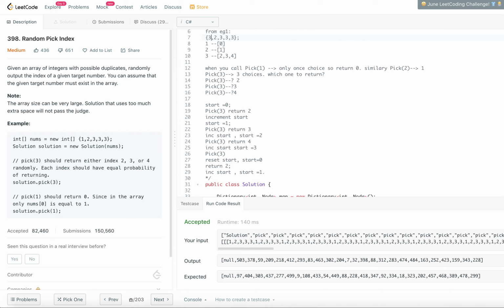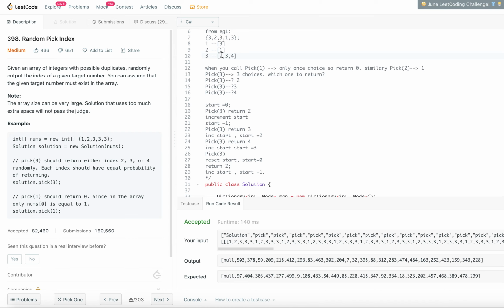So let's say 3. It's same as our original array, but I'm going to change it. So 2 occurred at 1, but 1 occurred at what? That is 3, right? And 2 occurred at 0, 1, 2, 3.